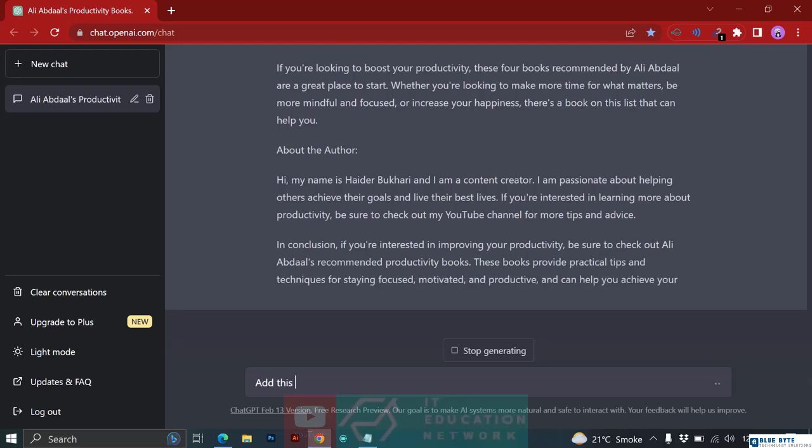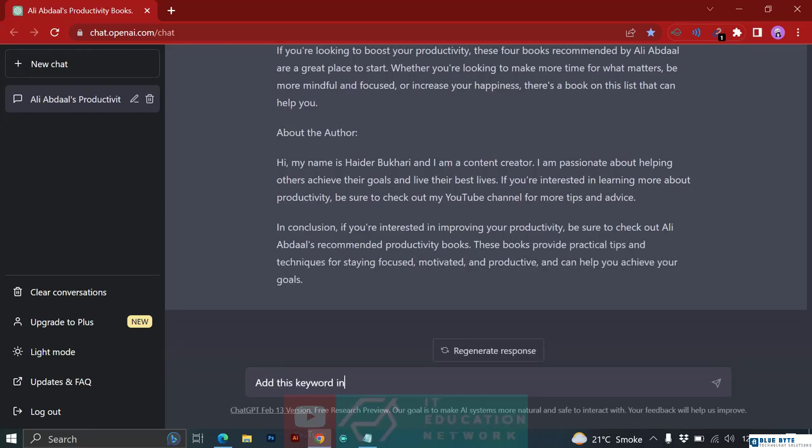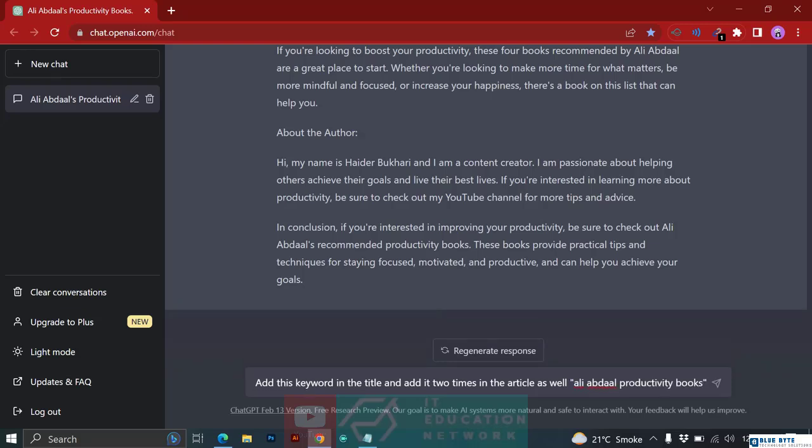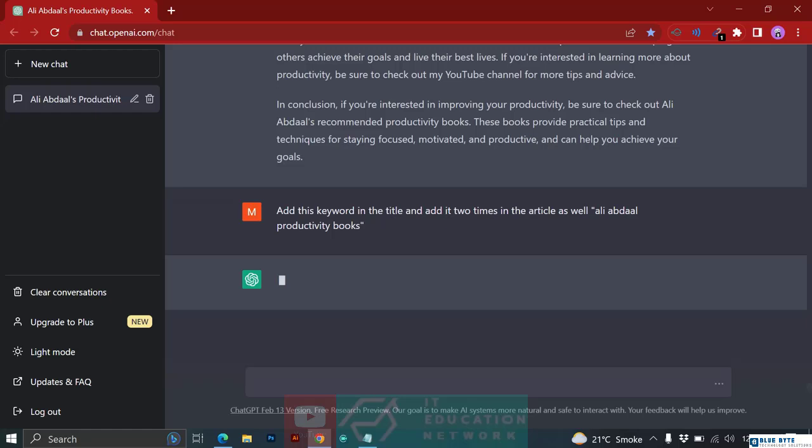Add this keyword in the title and add it 2 times in the article as well. So I want this keyword to be added in the title, Ali Abdaal productivity books, and I want it to be added inside the article 2 times. So let's do it manually this way. So let's wait.